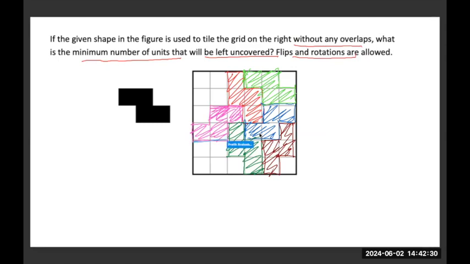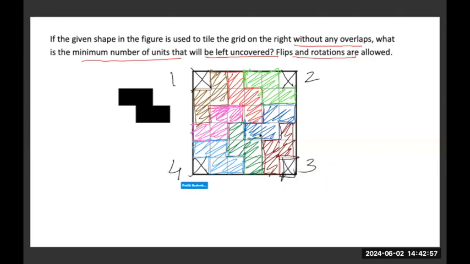Eighth tile. My last tile, which is the ninth one. This is how all the tiles will be fitted together. After this, the number of boxes which are left uncovered are 1, 2, 3, and 4. So there are 4 boxes or units that are left uncovered.